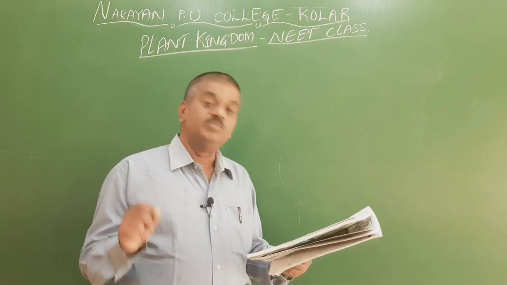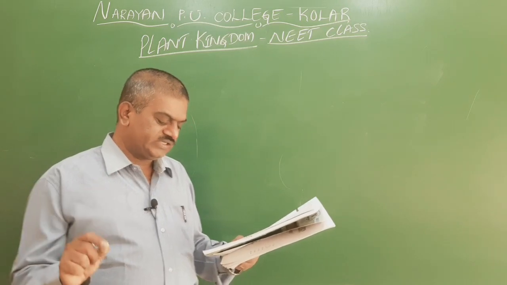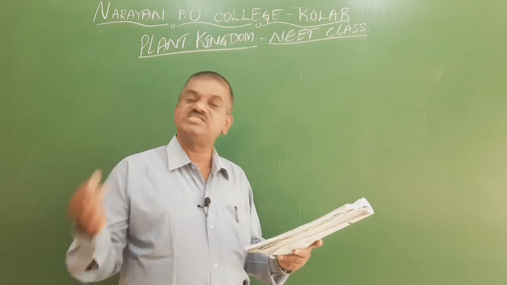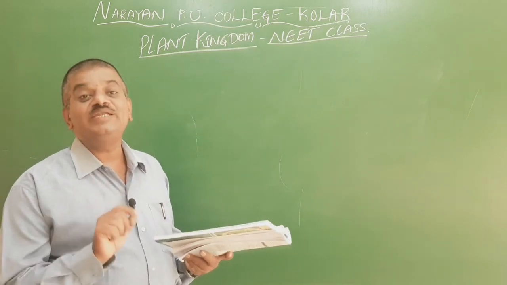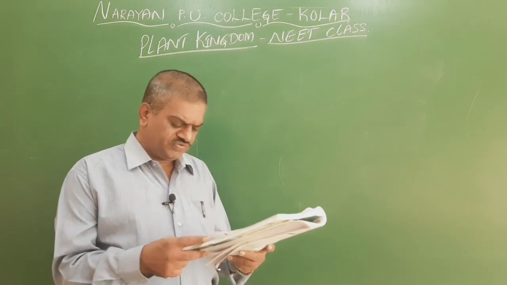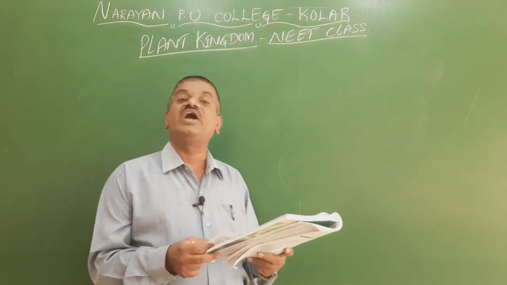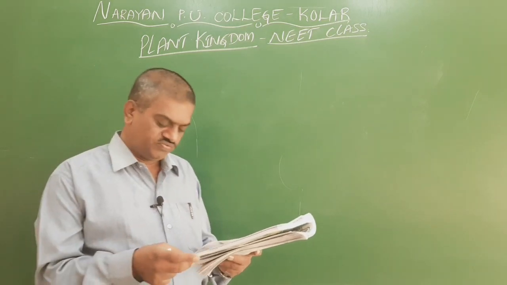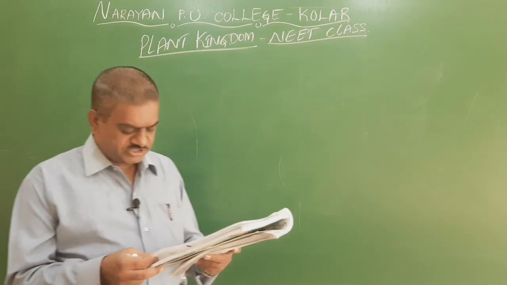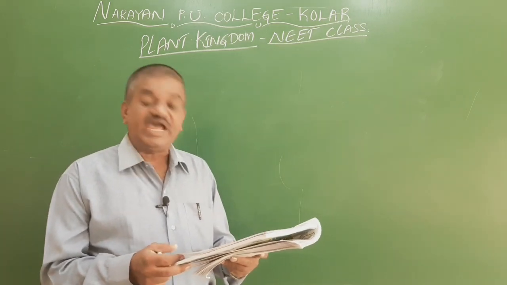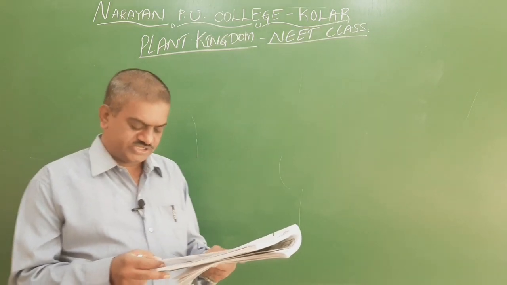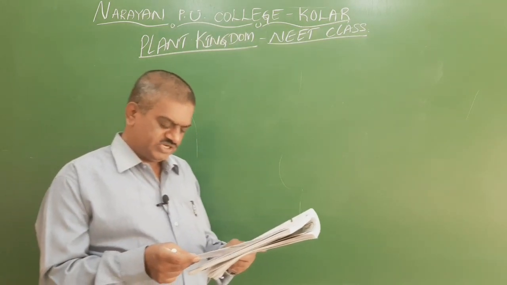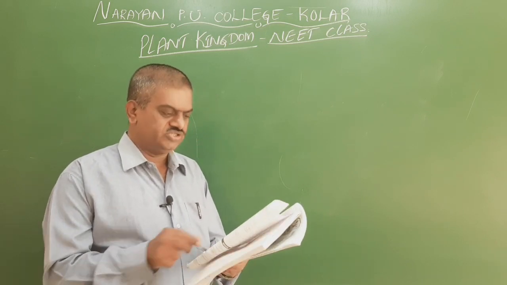Match column 1 and 2. Choose the correct combination from the options given. Here the first column and second column are there. I am going to give the right matchings. The first one is Chrysophyta; the right answer is diatoms. The second one, dinoflagellates; Gonyaulax is the right answer. Gonyaulax is a dinoflagellate, so this is the right one.